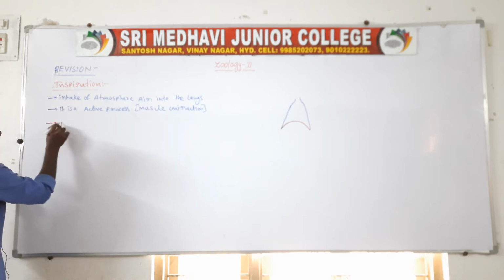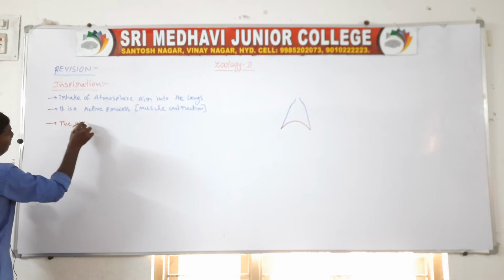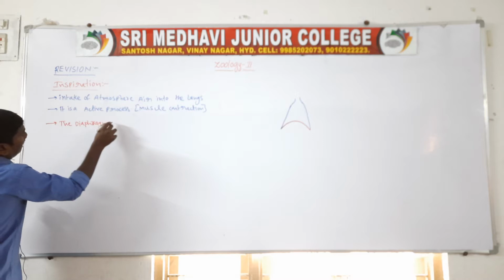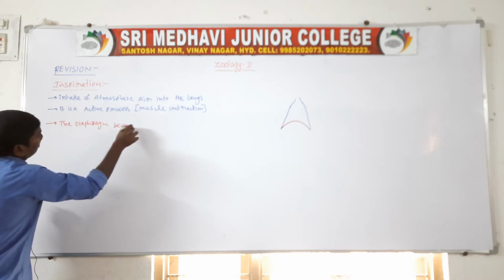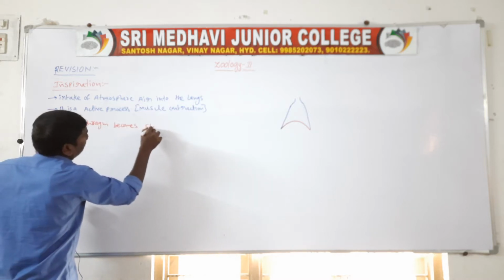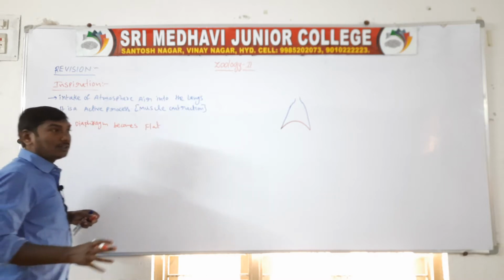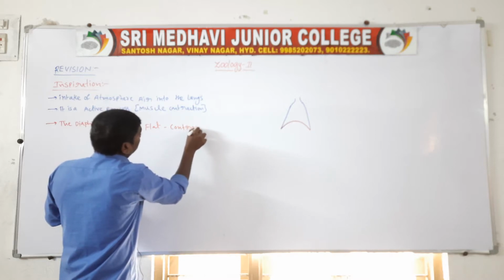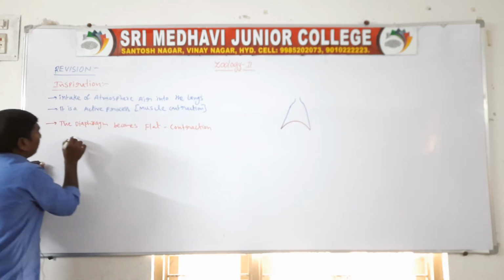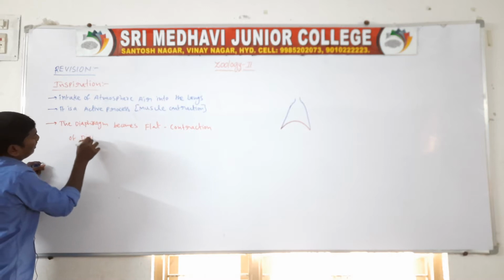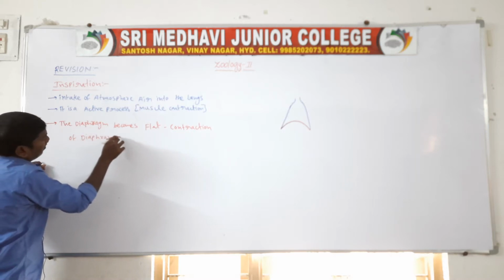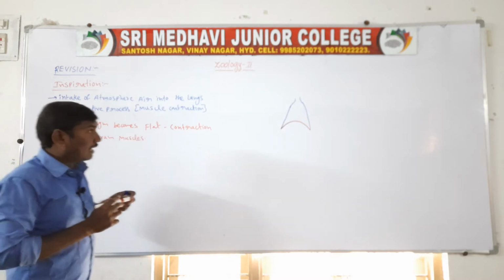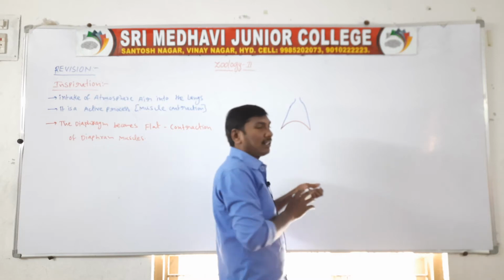The diaphragm becomes flat because of contraction of diaphragm muscles.